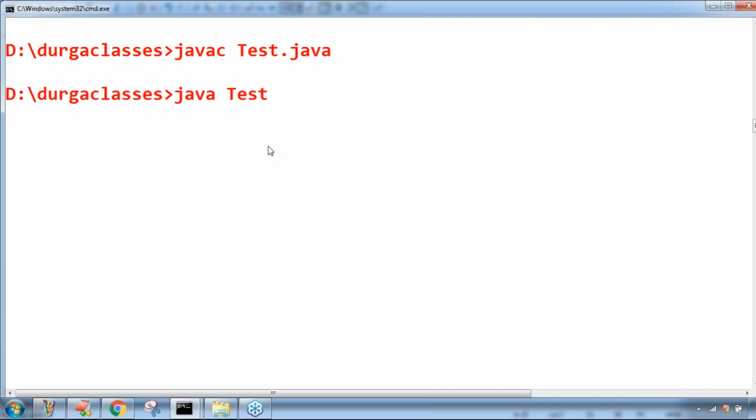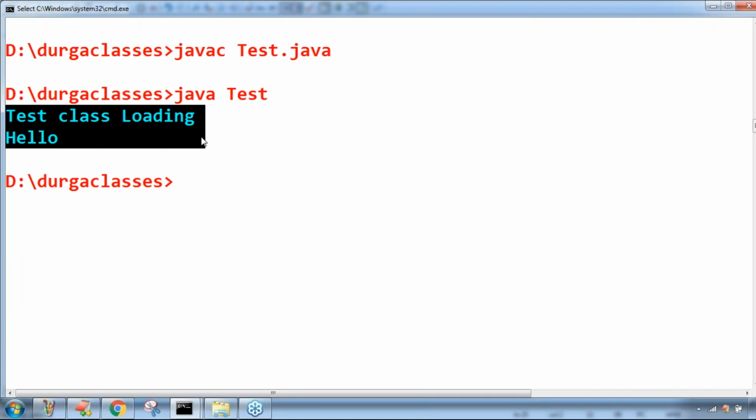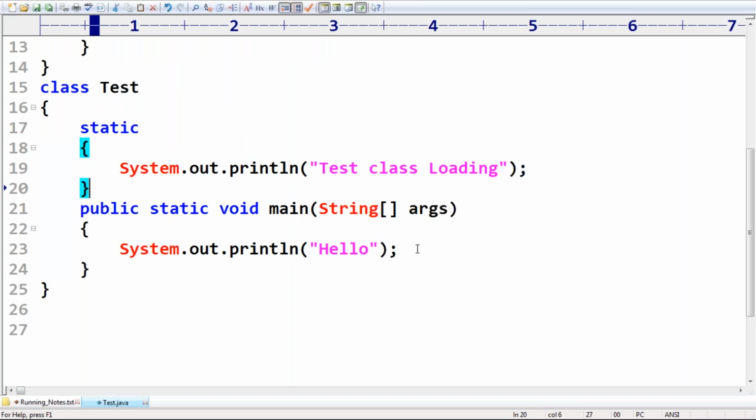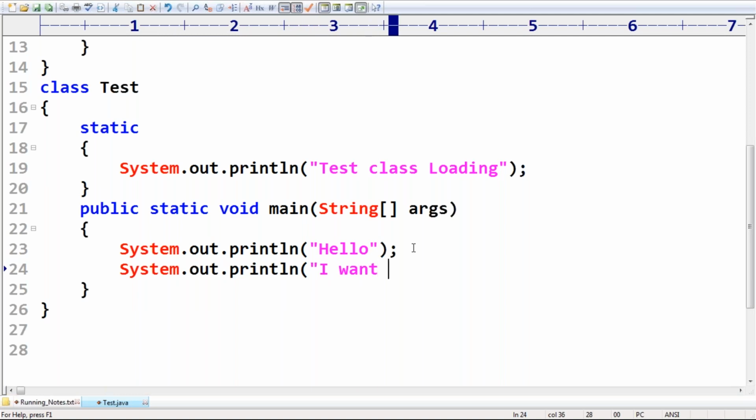Where is the proof? Let me execute this one. The answer we are getting is test class loading and then hello. Now after printing hello, I'm using System.out.println. I want student functionality, like I'm taking.